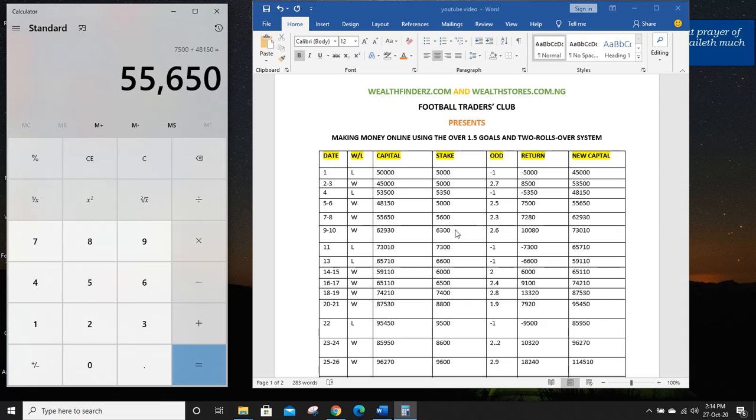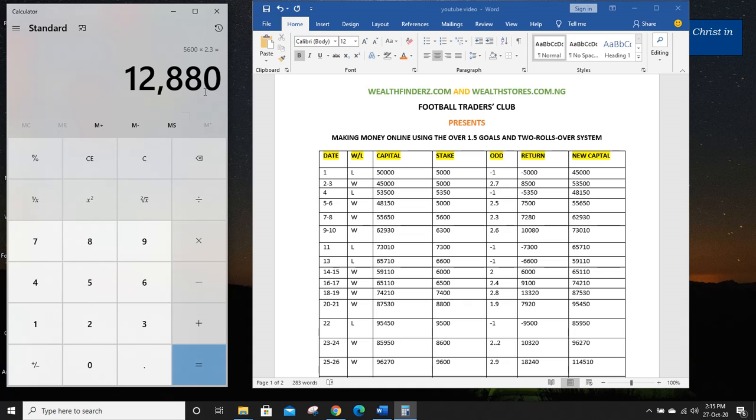Now the same thing applies on the 7th and on the 8th. I also use 10% of my new capital, which gives me 5,600 naira. Now with 5,600 naira I won on the 7th and on the 8th day, which gives me total odds of 2.3. So I'm having 5,600 naira multiplied by 2.3, that means 12,880 naira.